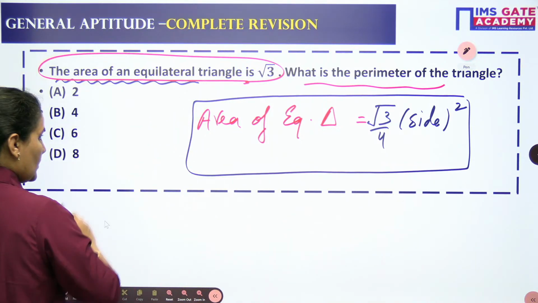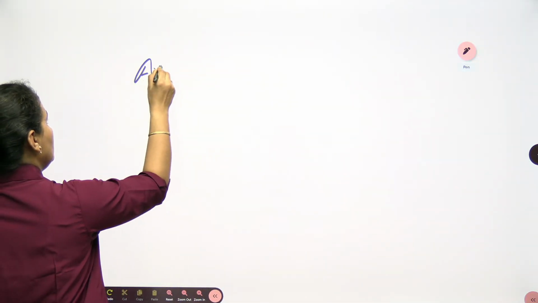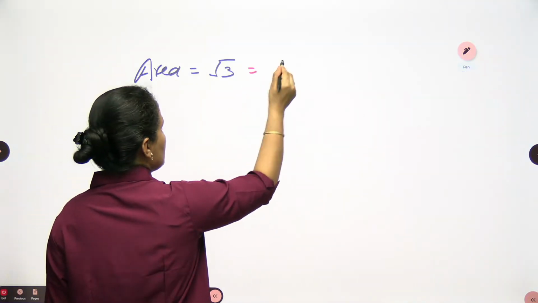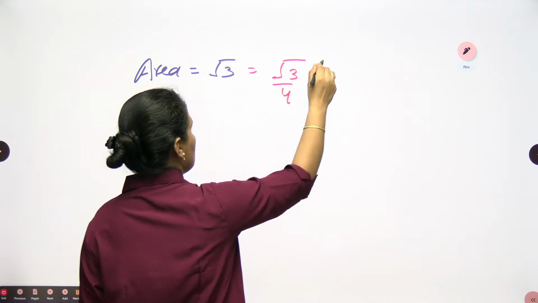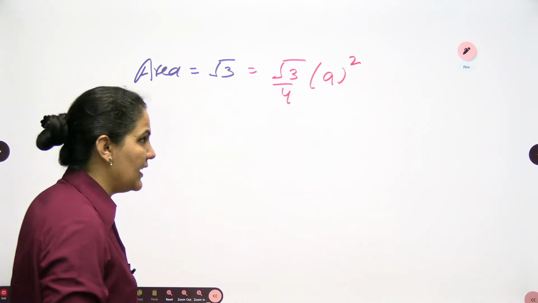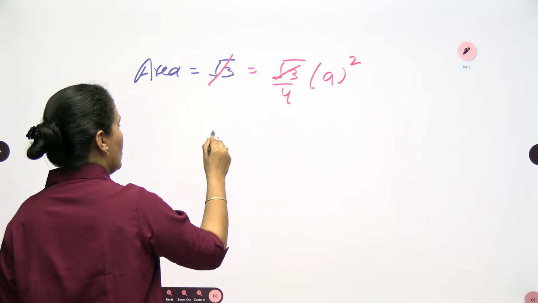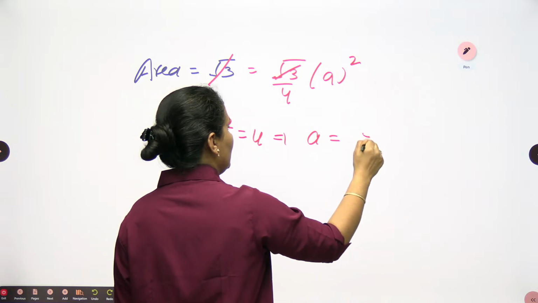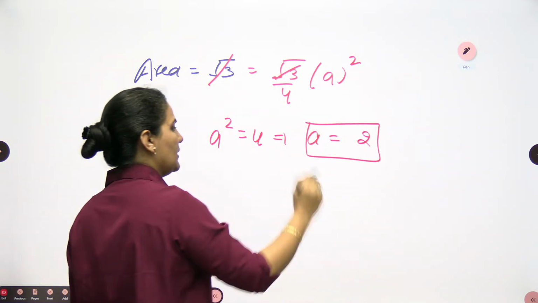Look at here. I can write down the area, which is already given to me, √3, and according to the formula it is √3/4 into side square. Suppose I am considering the side as A. √3 gone. So A square is equal to 4. The value of A will be 2. So your side will become 2 here.